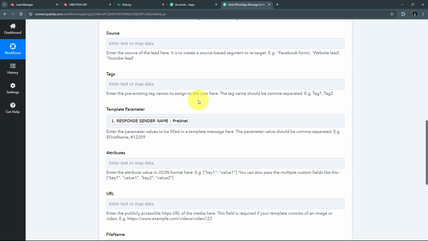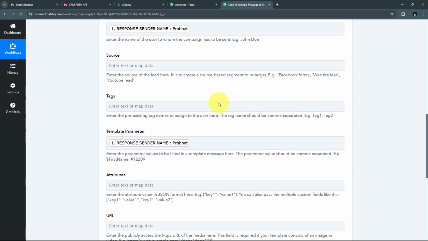And now what will happen is that every time I'm going to receive a new lead or a new inquiry through IndiaMART, then automatically all these details that I have mapped here will get replaced with the new lead or inquiry detail. And every time I'm going to receive a new IndiaMART inquiry or lead, then automatically I'm going to send a new message on WhatsApp to that particular lead or inquiry.